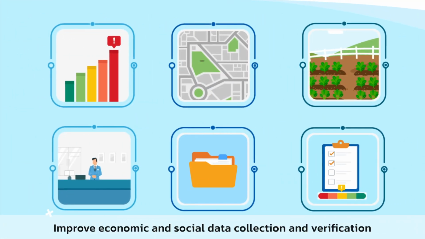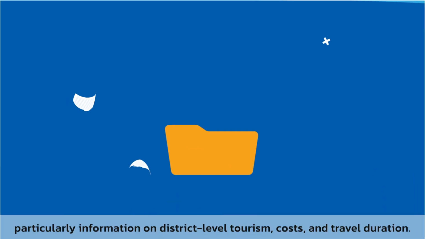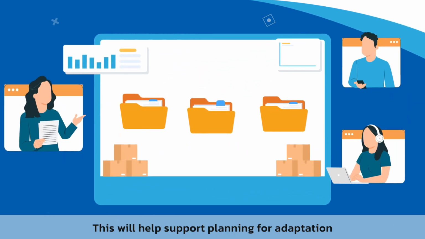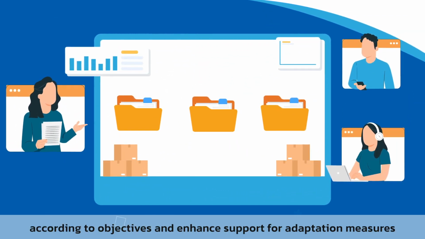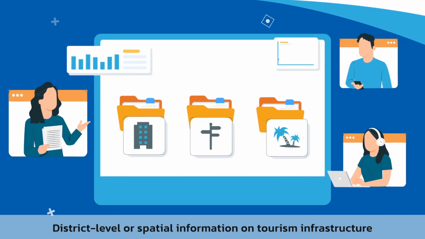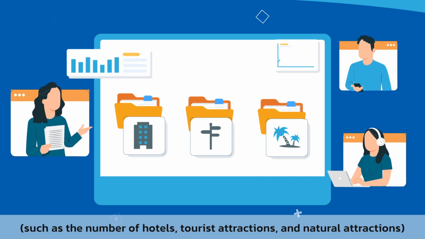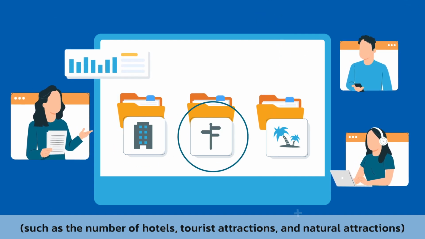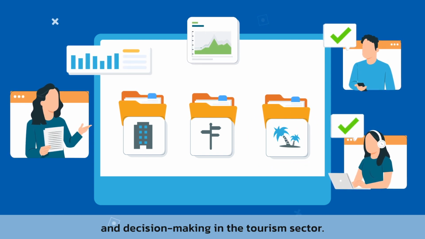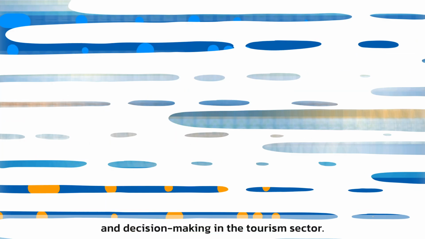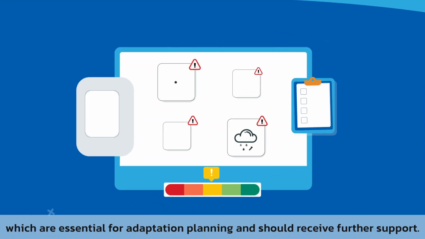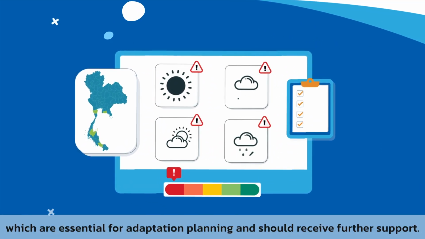Improve economic and social data collection and verification, particularly information on district-level tourism, cost, and travel duration. This will help support planning for adaptation according to objectives and enhance support for adaptation measures in development. District-level or spatial information on tourism infrastructure, such as the number of hotels, tourist attractions, and natural attractions, should also be prioritized for adaptation planning and decision-making in the tourism sector. Assessing local risk and climate forecasting, which are essential for adaptation planning and should receive further support.